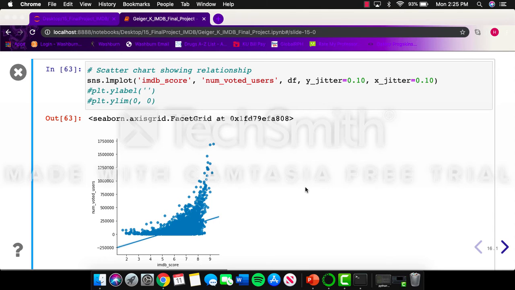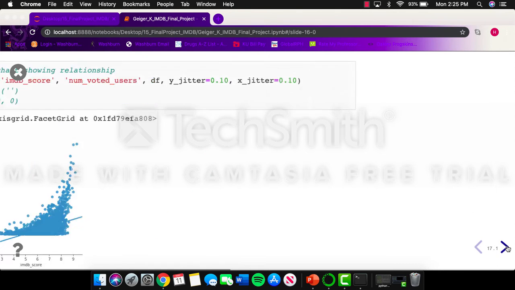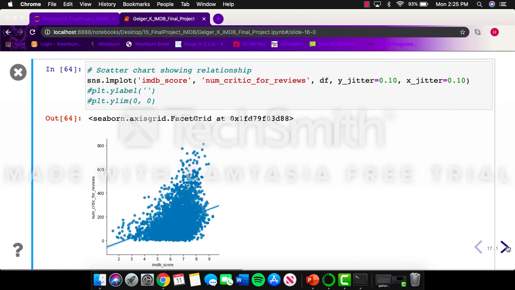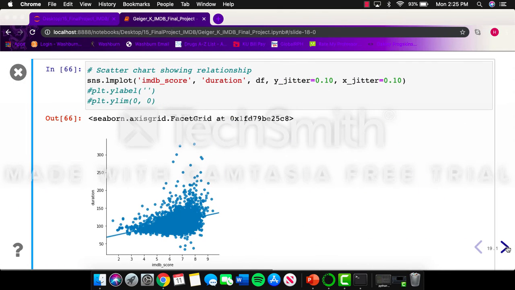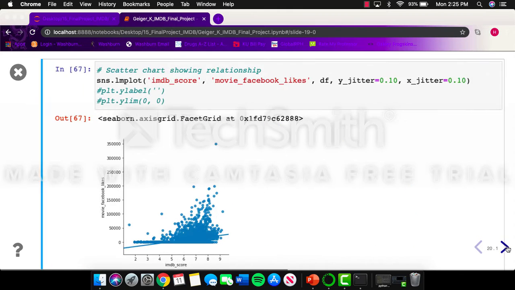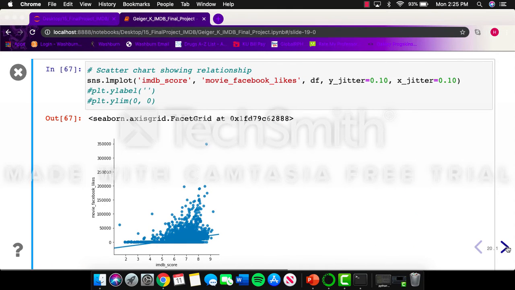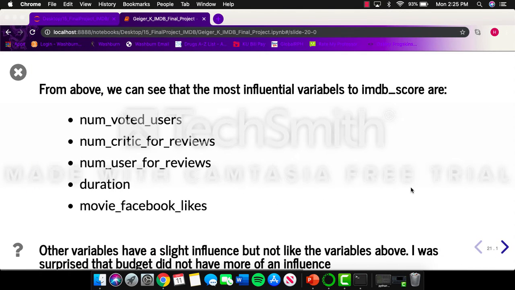Here we have IMDb score against the number of voted users, and you can see as the number of voted users goes up, IMDb score goes up. Then number of critic reviews, number of user reviews, the duration of the movie, and Facebook likes. As you can see on all those, usually as those increase, so did the IMDb score. So again, those were the 5 highly correlated variables to IMDb score: number of voted users, critic reviews, user reviews, duration, and Facebook likes.